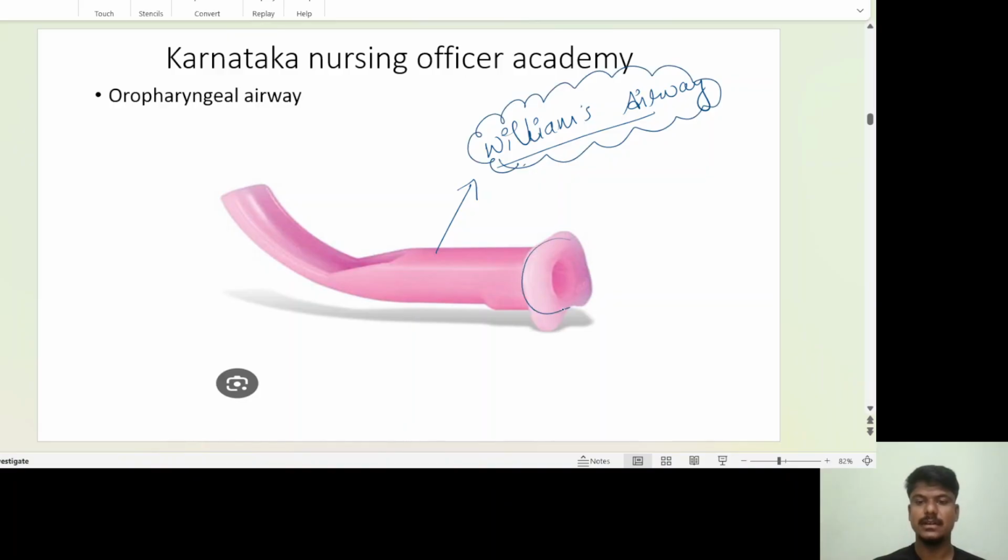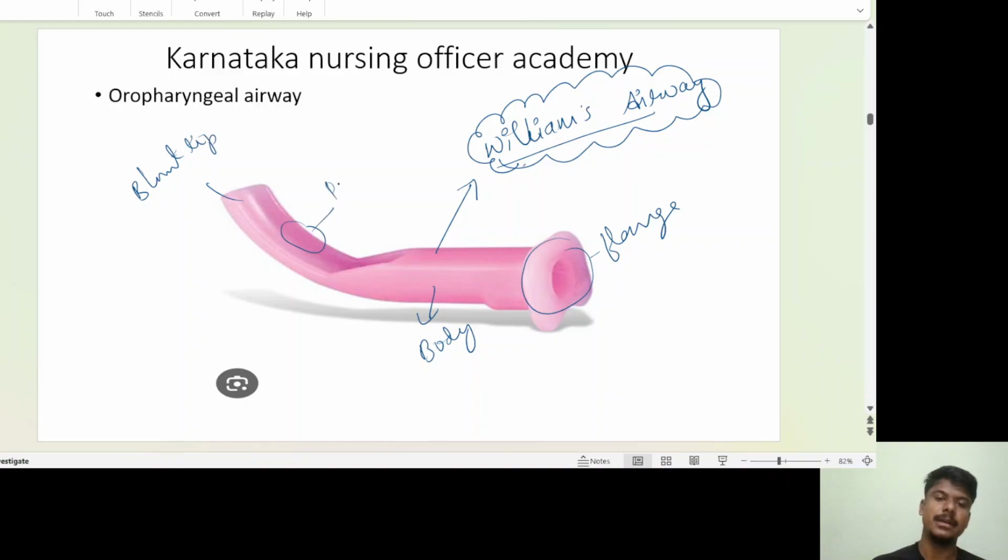Same as the others, this one also has a flange, body, and blunt tip, and this one has a posterior opening.